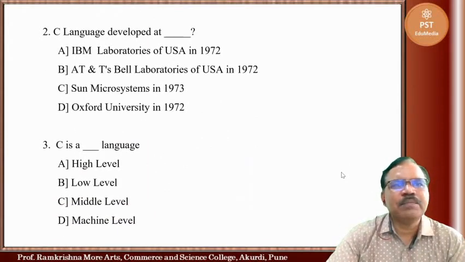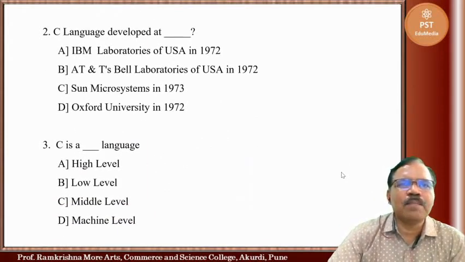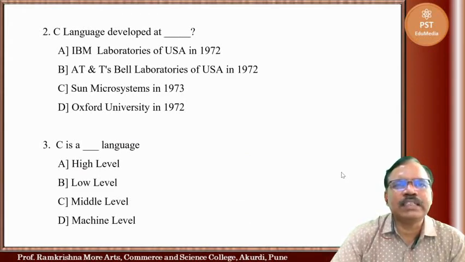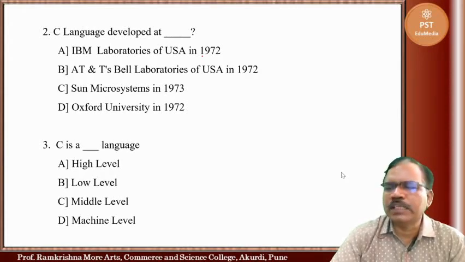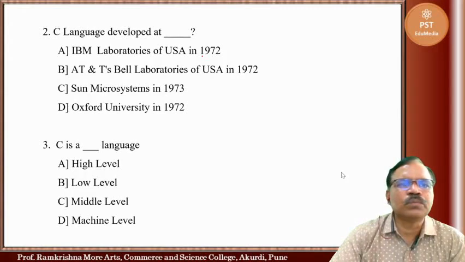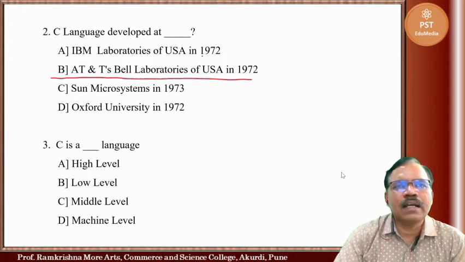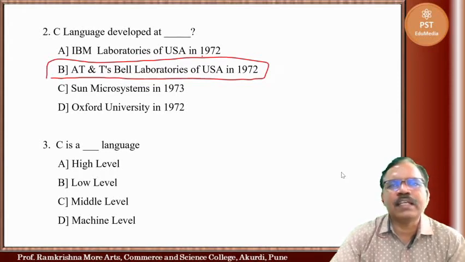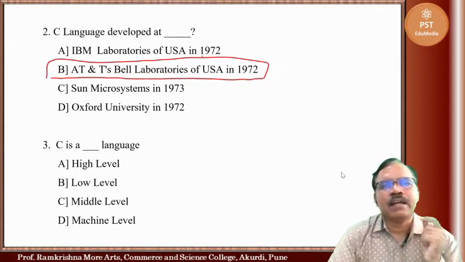Second one, C language developed at, means place here. First one, IBM Laboratories of USA in 1972, AT&T's Bell Laboratories of USA in 1972, Sun Microsystems in 1973, Oxford University in 1972. So C language was developed first at AT&T Laboratories of USA in 1972 by Dennis Ritchie.